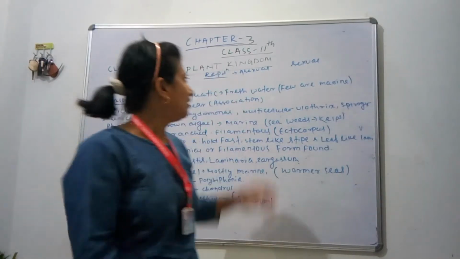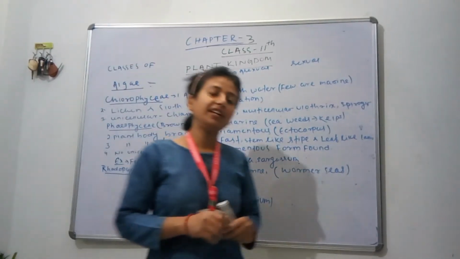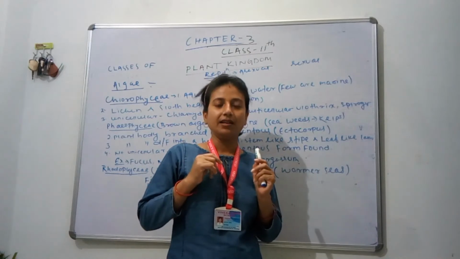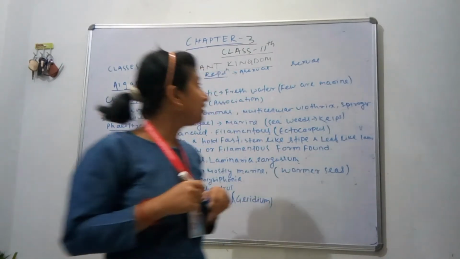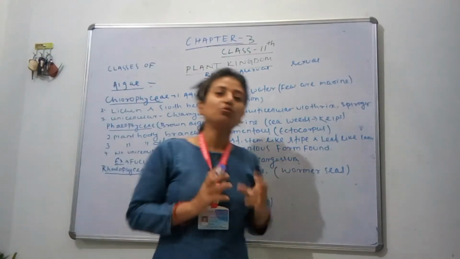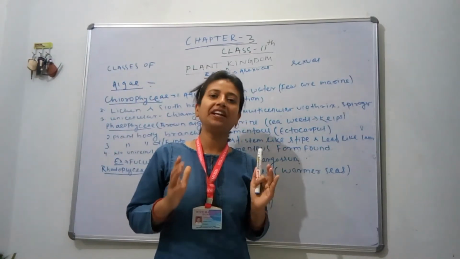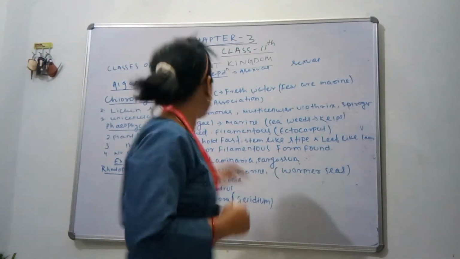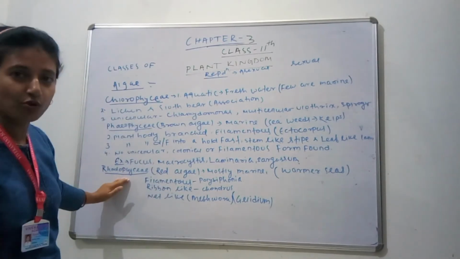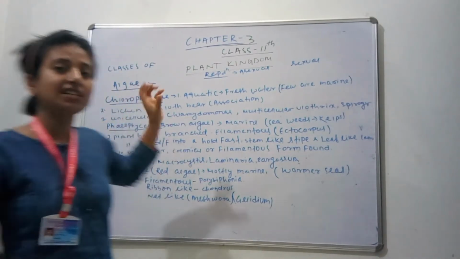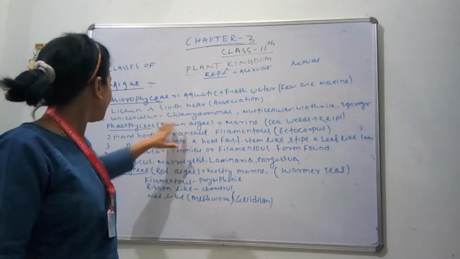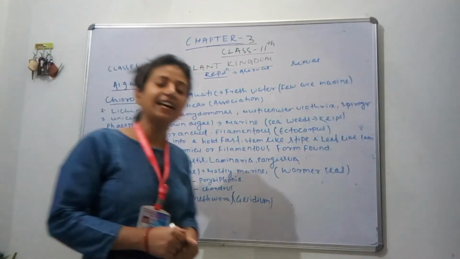Hello students, in our previous class we studied about algae. Today we will study its different classes. Algae is divided into three different classes depending on their color. So these three classes are Chlorophyceae, Phaeophyceae and Rhodophyceae. Chlorophyceae means green algae, Phaeophyceae means brown algae, Rhodophyceae means red algae.